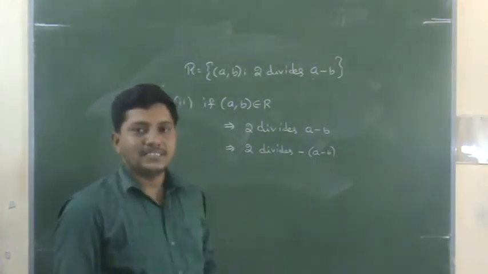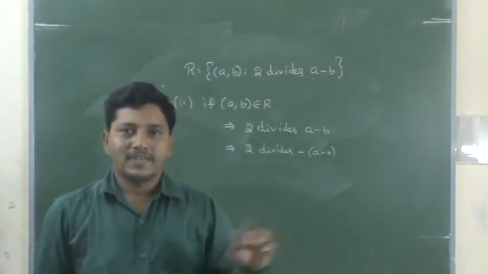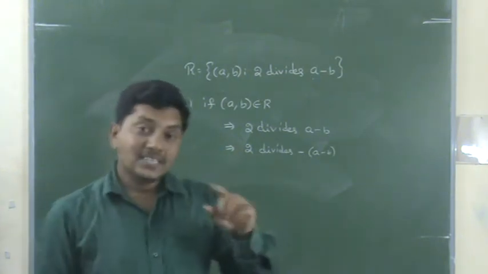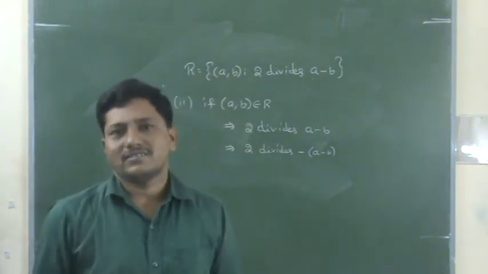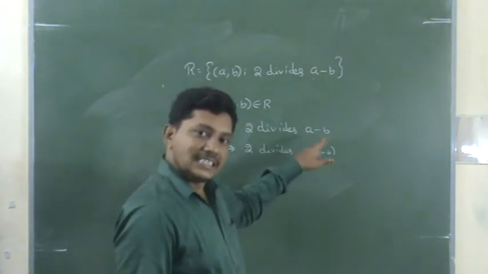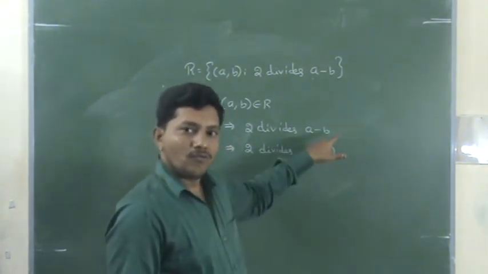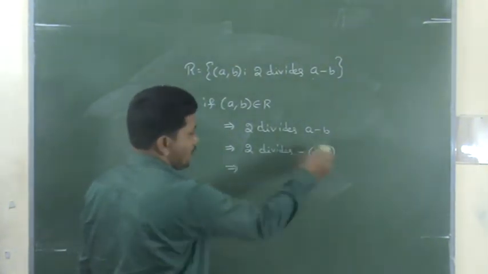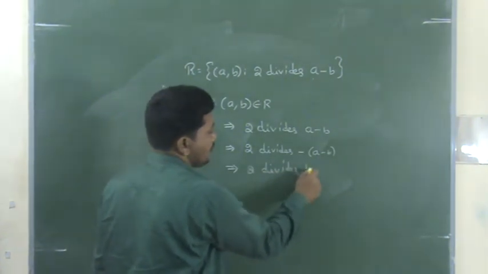2 divides a minus b means, say, 2 divides 4. 4 by 2 is equal to 2. Now, is minus 4 by 2 also divisible or not? Yes, because the answer is minus 2. Clear? So 2 divides a minus b. In a similar case, 2 divides minus of a minus b. And that means 4 becomes minus 4, right? So what is that meaning? By multiplying with minus, 2 divides b minus a.